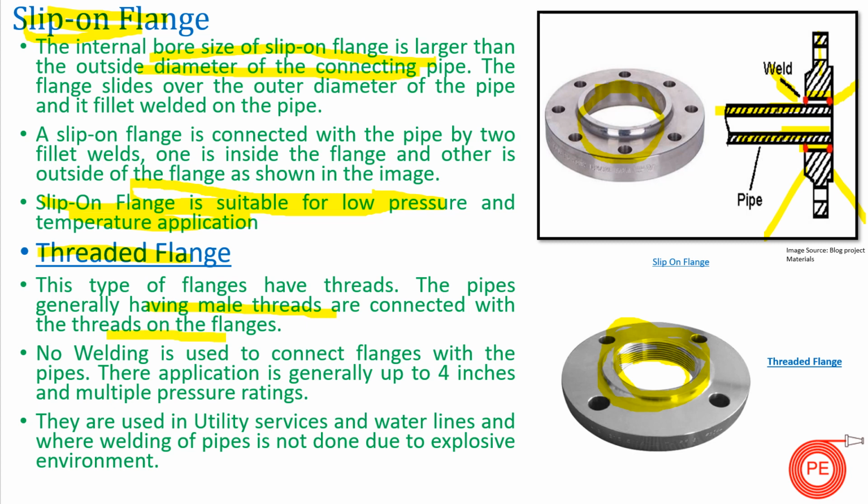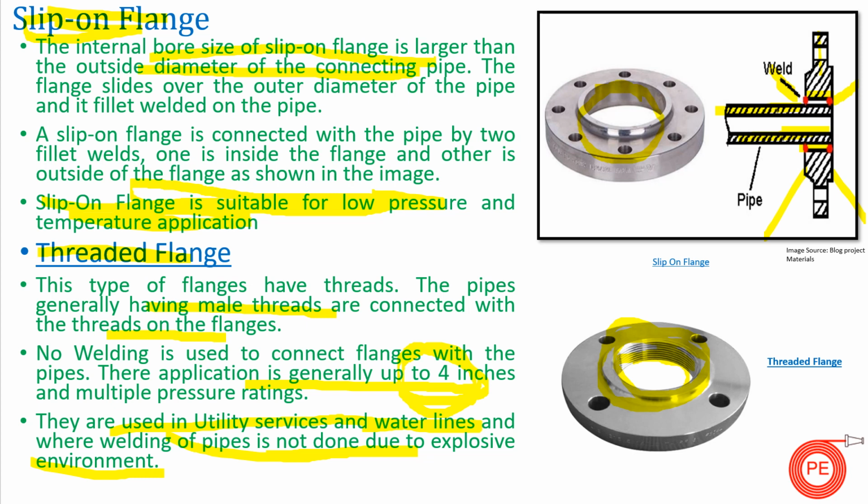But the main disadvantage: these flanges generally find their application up to 4 inches. It's mentioned here as 4 inches, but in industry people generally don't go above DN40 for threaded flanges. Up to DN32 or DN50 we use threaded flanges, but more than that, people generally prefer either slip-on flanges or weld neck flanges, depending upon the system requirements. These are used in your utility services and water lines, where welding of pipes is not done due to an explosive environment. So this is the application of threaded flanges, guys.